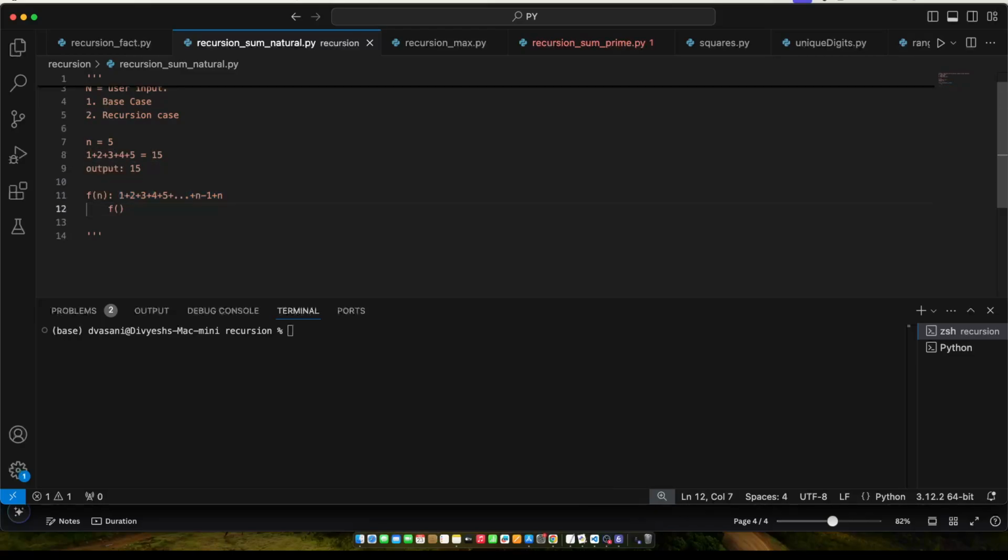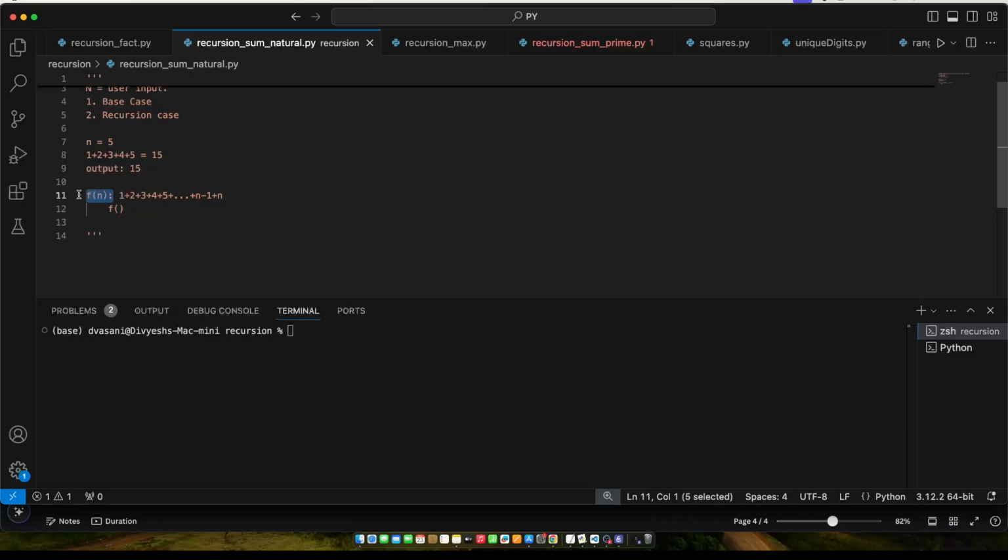Again, you will not write the code itself to do the sum of n numbers, because as I just mentioned, imagine that you already have that solution ready, which means that function is ready, to solve this problem.